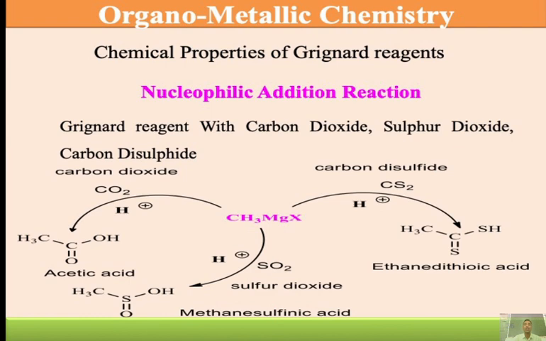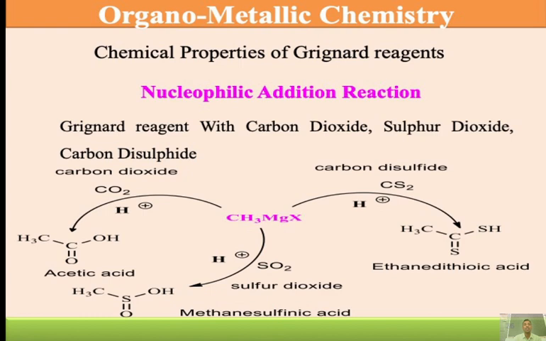So that is from SO2 and CS2. Then the same starting material we use with carbon dioxide, that is CO2, followed by hydrolysis, is converted into acetic acid as the final product. Because we add the CH3 on the electron deficient carbon, it makes a carbon-carbon single bond. One end remains as it is, the other end is negative, and H plus is added. So that is the formation of acetic acid.